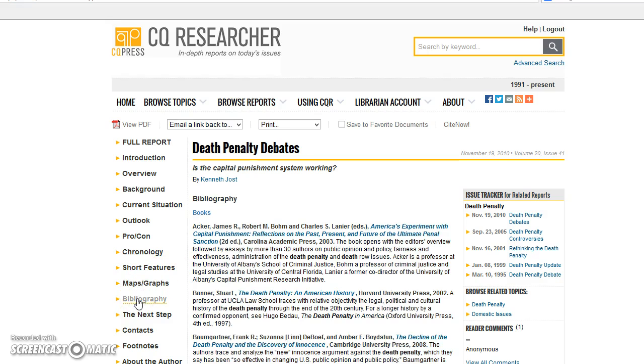Bibliography. Boy, I always like to look at the bibliography because here is a list of the resources they used to write this report. And if it is a fairly recent report, say 2010 forward, they're going to be all hyperlinked. So the articles, the reports, will be available for you to view. And remember, they count as a second or a third resource. The books are a little trickier. Sometimes this will take you right to our catalog and you can find out if we own the book.